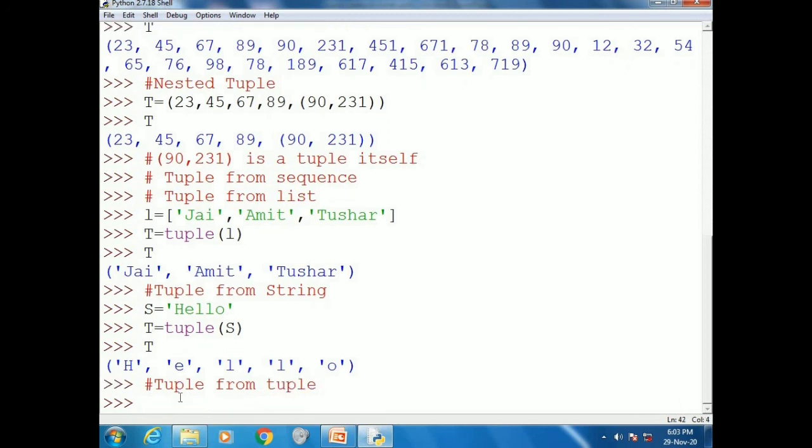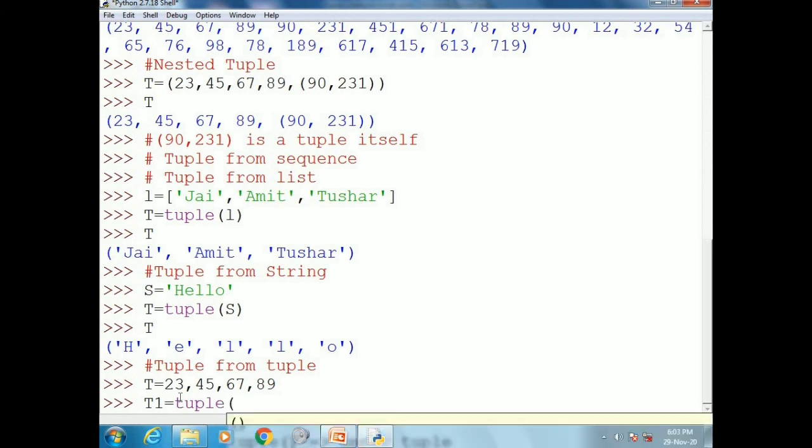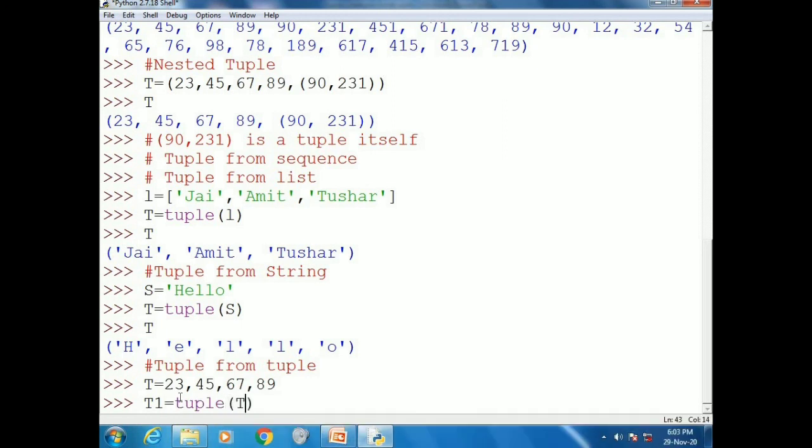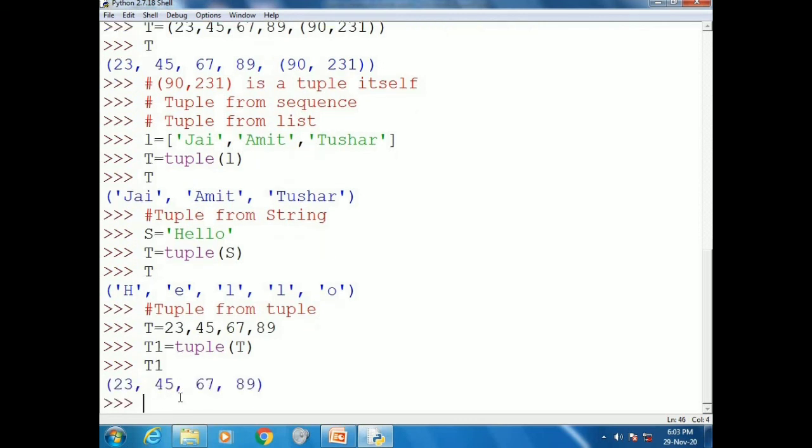We can create a tuple from a tuple itself. For that, we simply have to write the name of the tuple is equal to tuple and within brackets the tuple. T is equal to 23, 45, 67 and 89. T1 is equal to tuple T will create a tuple with elements same as T.